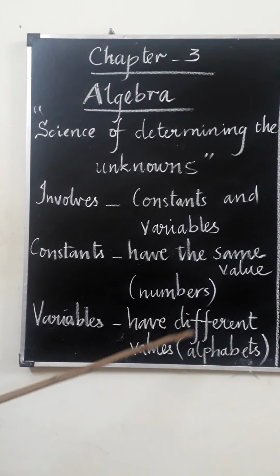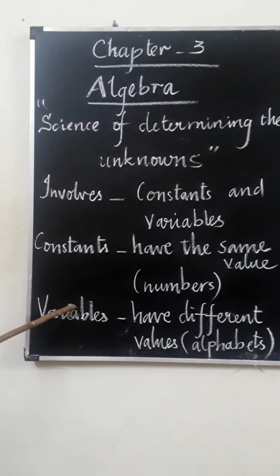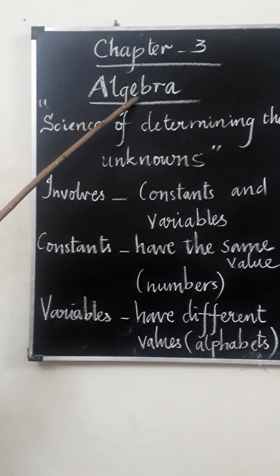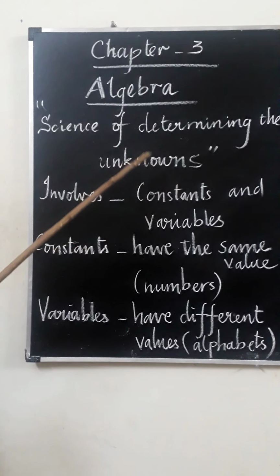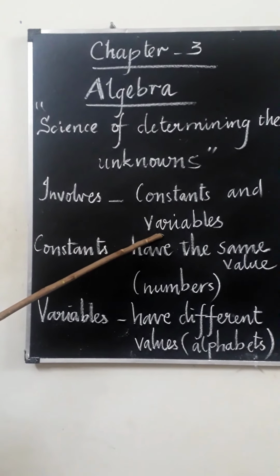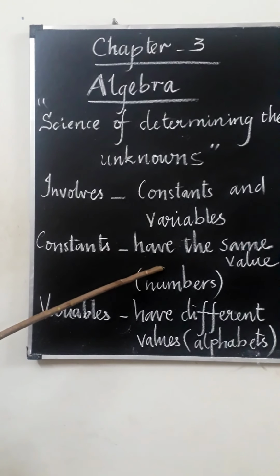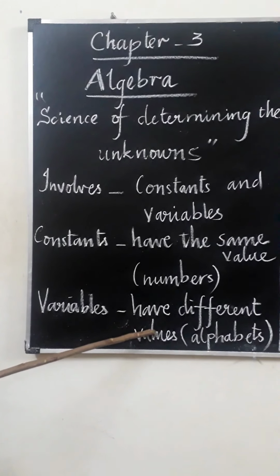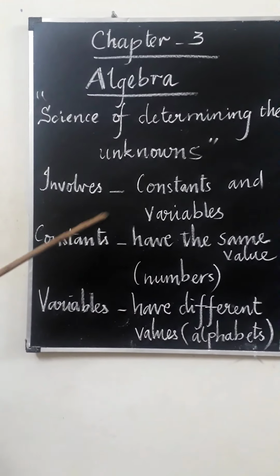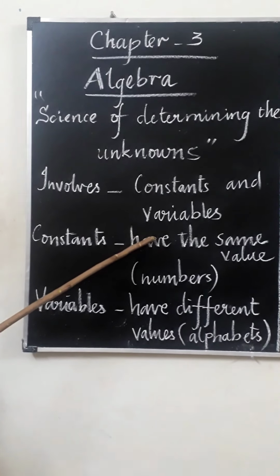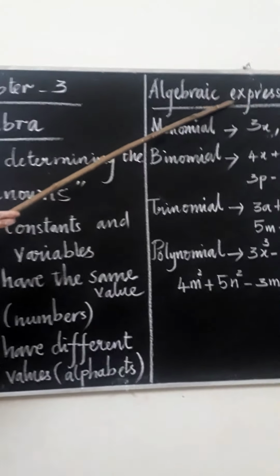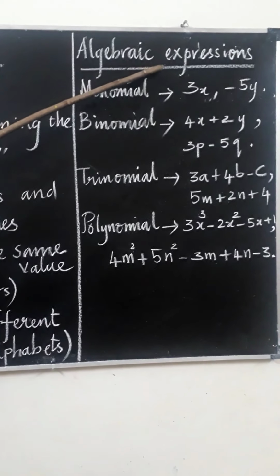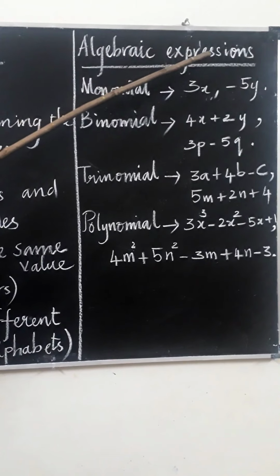Variables have different values in different problems. They are changeable, and they involve alphabets. Algebra, the science of determining the unknowns, involves constants and variables. These constants and variables are joined and form algebraic expressions.